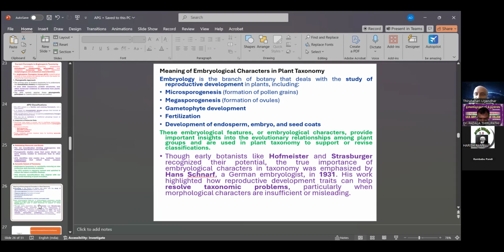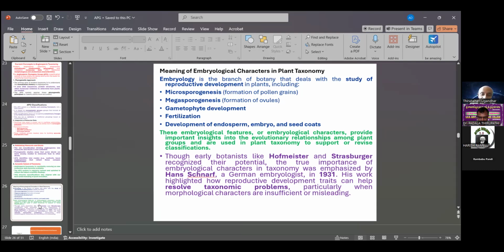Embryology is the branch of botany that deals with the study of reproductive development in plants, including microsporogenesis, megasporogenesis, gametophyte development, fertilization, and development of endosperm, embryo, and seed coat. These five are important bases related to taxonomy, called embryology in relation to plant taxonomy.